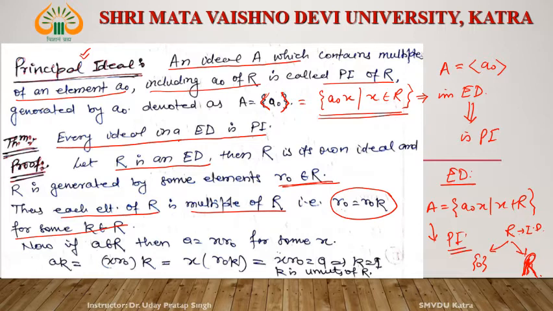If any A belongs to R, consider a general element A belonging to R. This A is equal to x R0. Then what is AK? A is x R0, so AK is x R0 into k, which is equal to x into R0 k. What is x R0? That is A. From this it is clear that K is a unit in R.